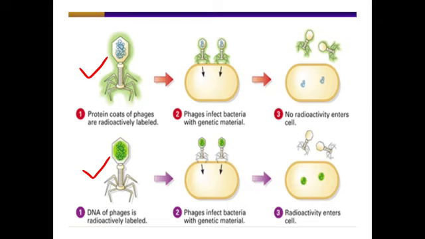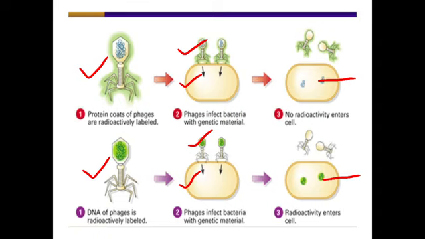In the first step, these bacteriophages attach to the surface of the bacteria, then infect the bacteria, finally replicate inside the bacterial cell and kill the bacteria. So the question they had was: what is the actual genetic material of the bacteriophage which replicates inside the bacterial cell, whether it is DNA or protein?